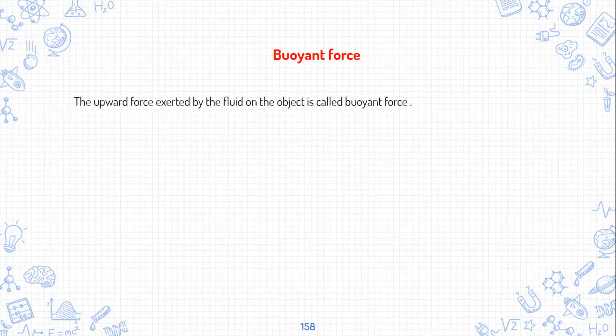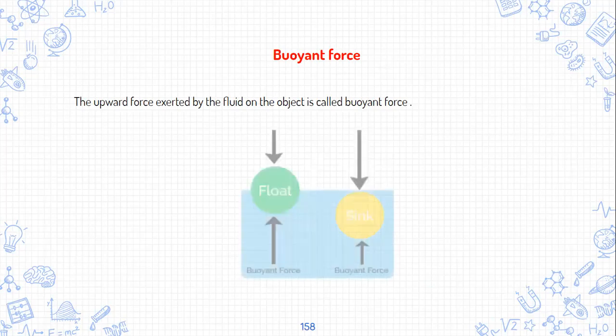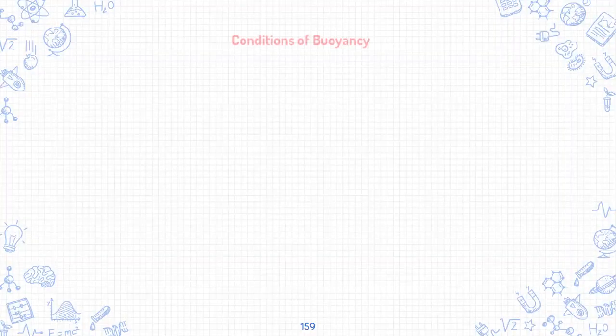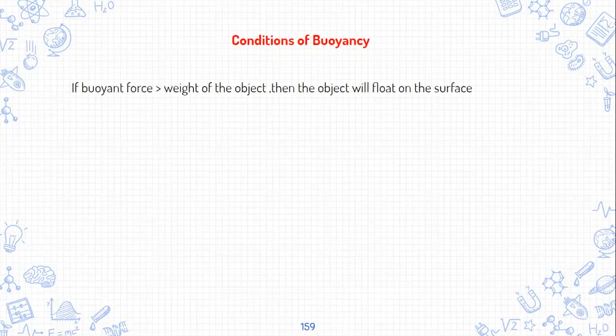Any liquid exerts a force, and if there is any object in any liquid, मतलब water, ऑयल, उसमें कुछ ऑब्जेक्ट डालते हैं तो वो जो लिक्विड होता है वो जो ऑब्जेक्ट हम डाल रहे हैं पानी में उस पर एक अपवर्ड फोर्स लगाता है. That is called buoyant force. And we saw this. Then we also saw the conditions of buoyancy, that if the buoyant force, the upward force is greater than the weight of the object, then the object will remain afloat on the surface.